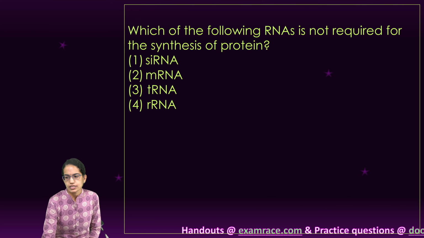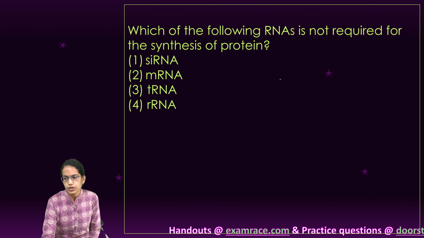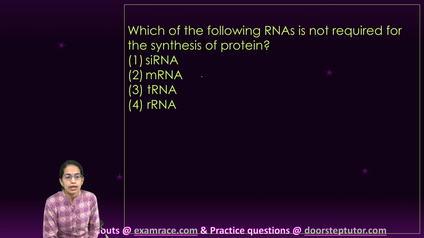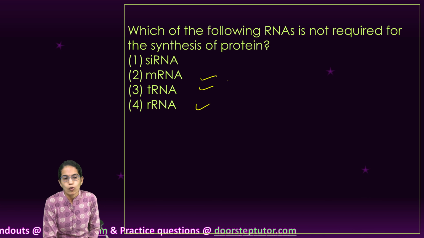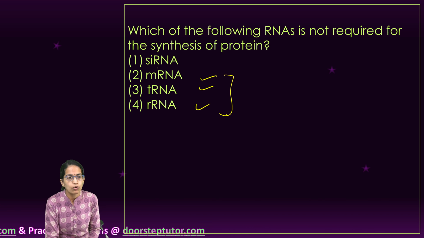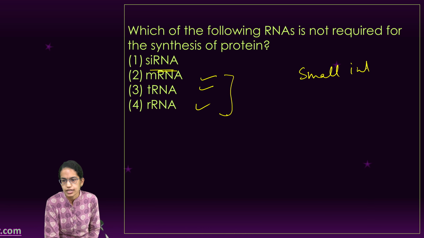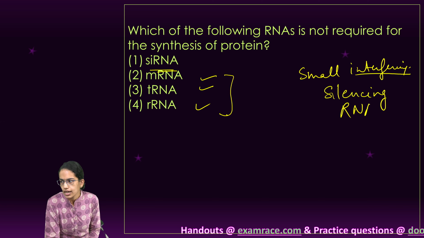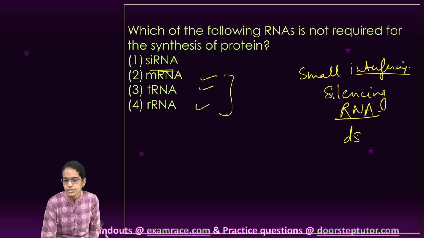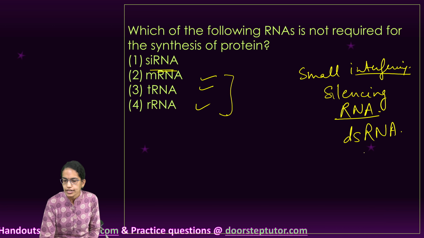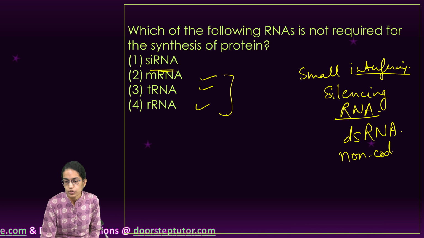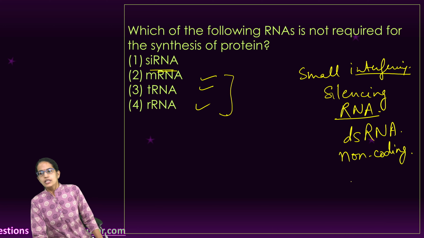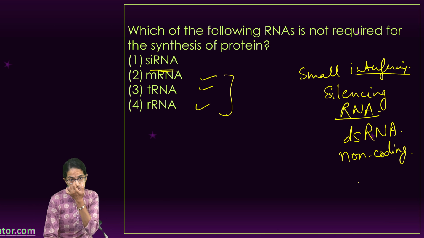Now here, since it is a question on RNA, we need to understand the basic requirements. mRNA, tRNA and rRNA all are part of the synthesis of protein. However, what is siRNA? siRNA is a small interfering RNA, also known as silencing RNA. This silencing RNA is basically a double-stranded RNA, and it is a non-coding RNA molecule, another important characteristic of it. So this does not take part in the synthesis of protein.